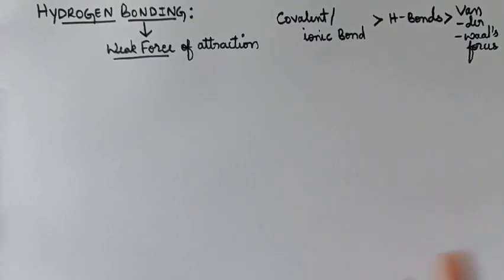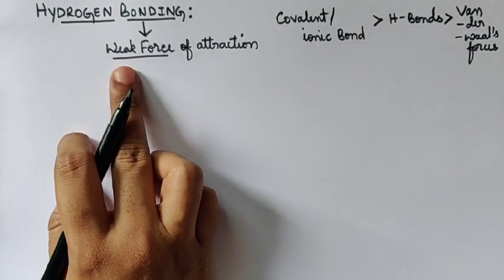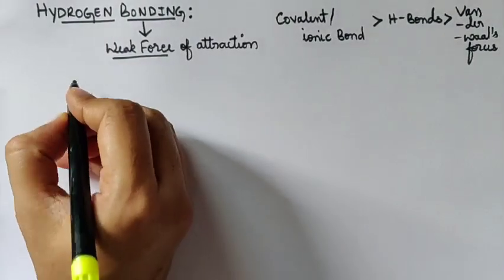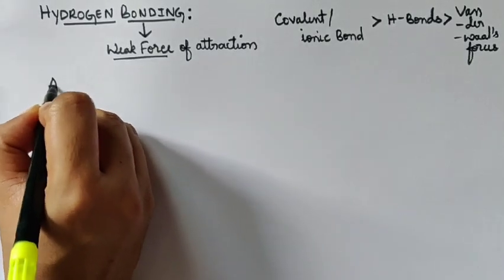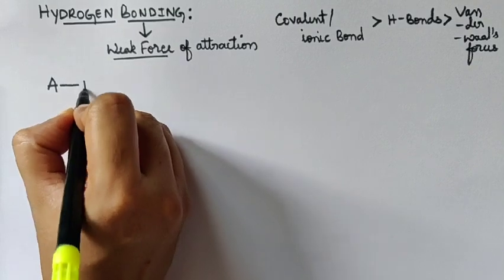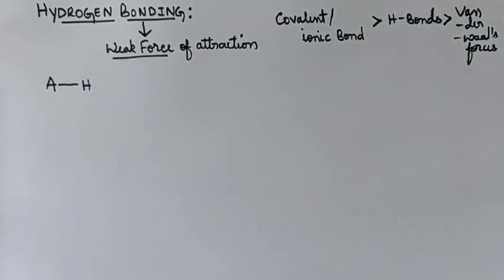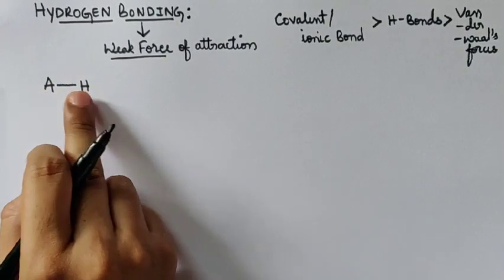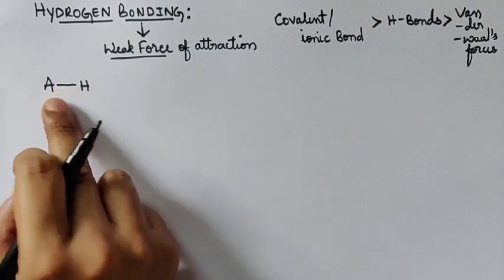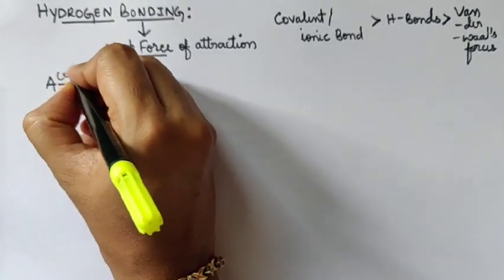Now let us describe what hydrogen bonding is. I'll take an example of a molecule which has an atom A covalently bonded with a hydrogen atom. Obviously, hydrogen bonding means it should have a hydrogen atom. So this is a molecule where an atom A is bonded to hydrogen through a covalent bond.